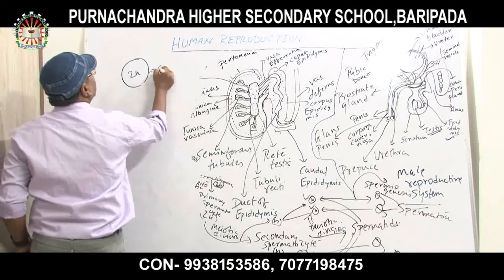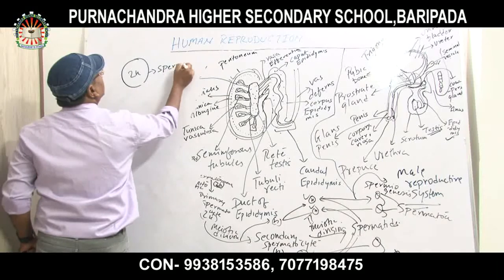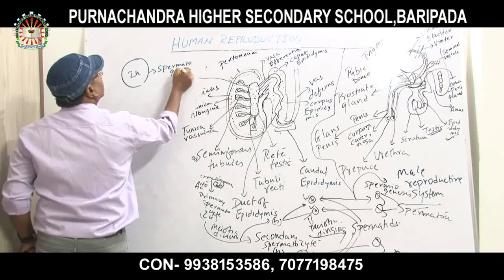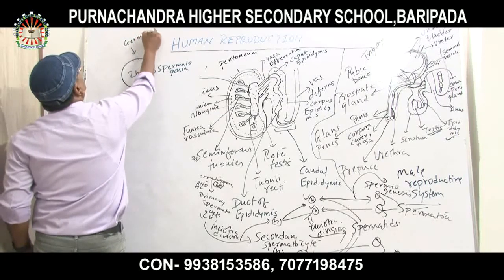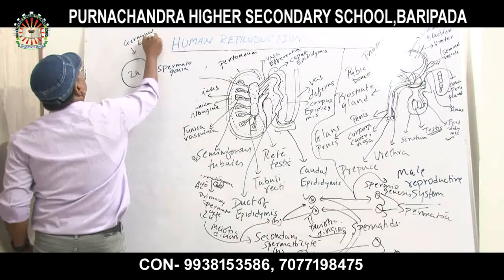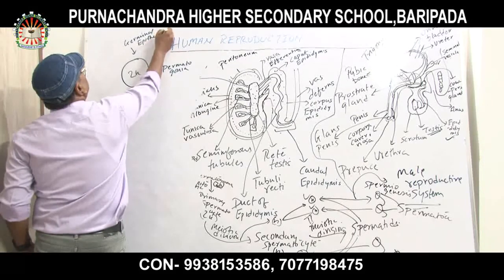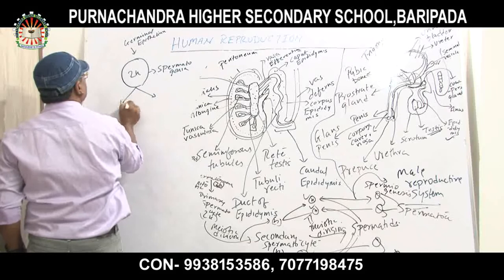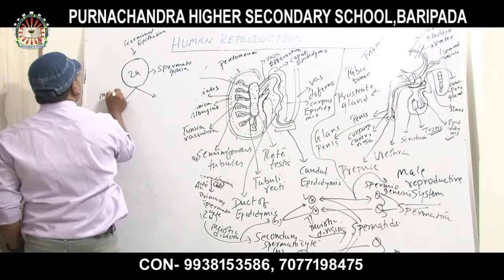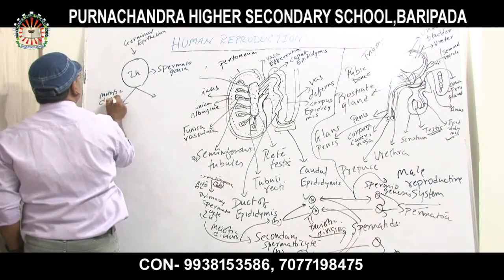This is spermatogonia, coming from the germinal epithelium. Then mitotic division.